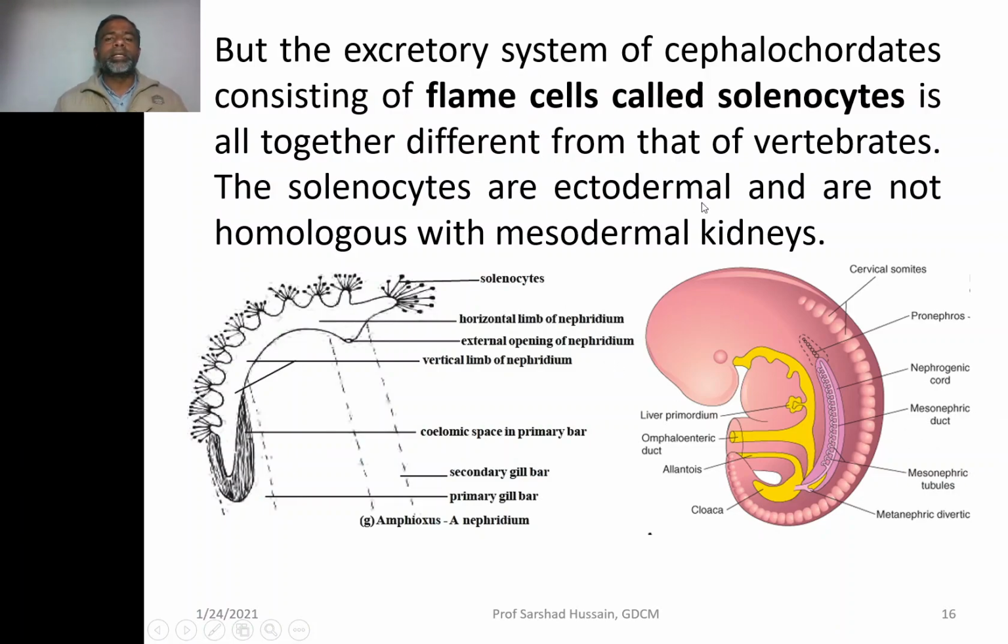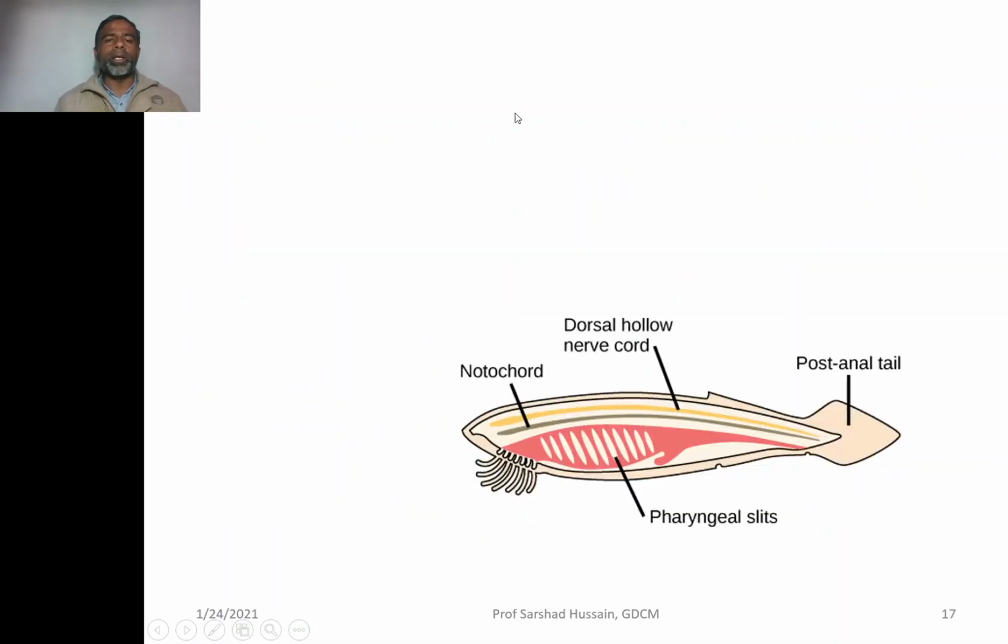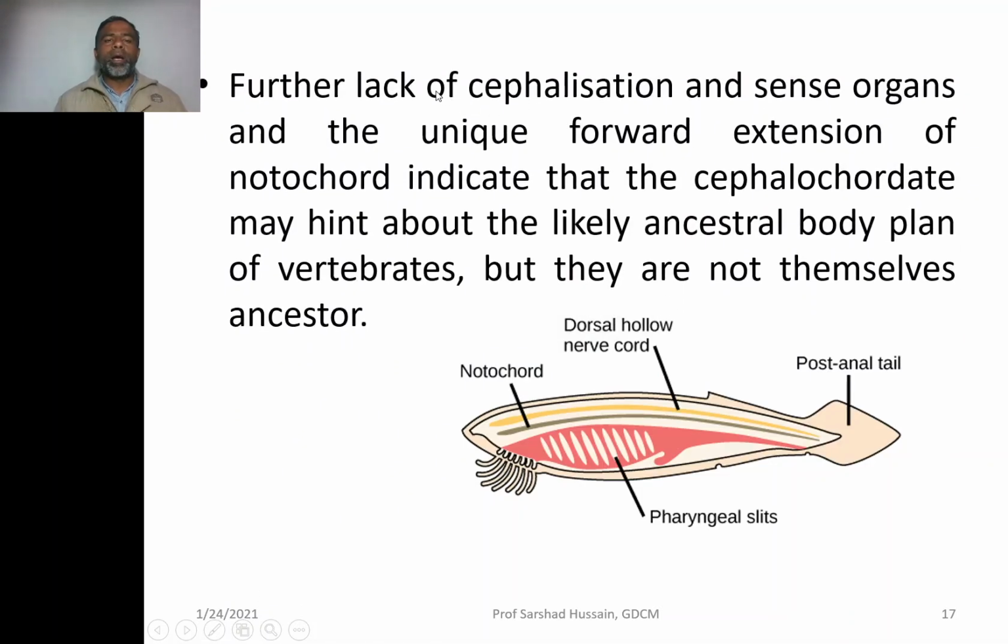So this feature is against the viewpoint that the cephalochordates are the ancestor of the chordates. Again, cephalochordates don't have the brain, whereas the chordates have a brain. So again, they cannot be considered the ancestor of the chordates. They don't have the sense organs also, and there is another modification, that they have unique